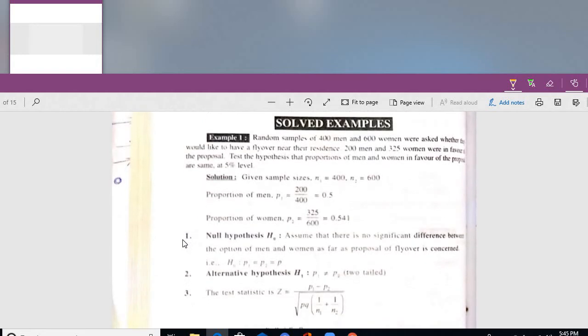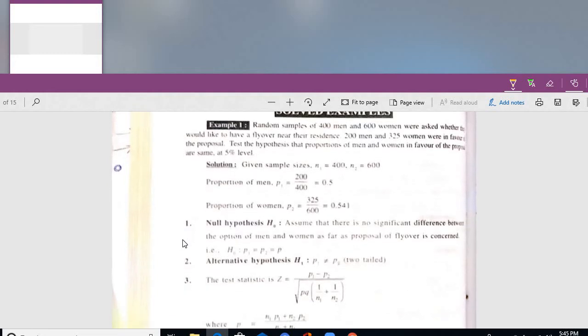So first, write the data in figures. N1 is equal to 400, N2 is equal to 600. Proportion of men, P1, 200 by 400, 0.5. Proportion of women, P2, is equal to 325 by 600. Their opinion is out of 600, right? Of the random sample, 400 men and 600 women.